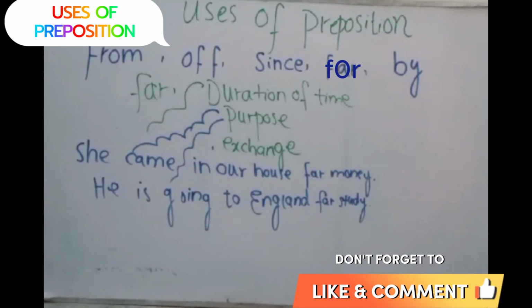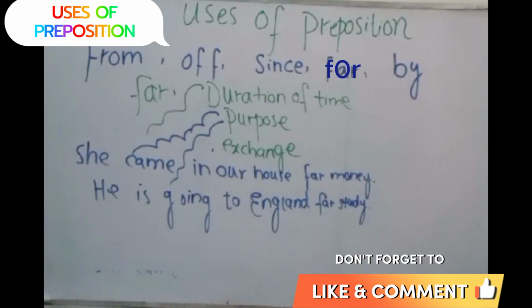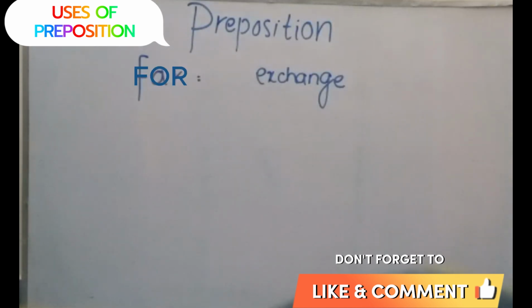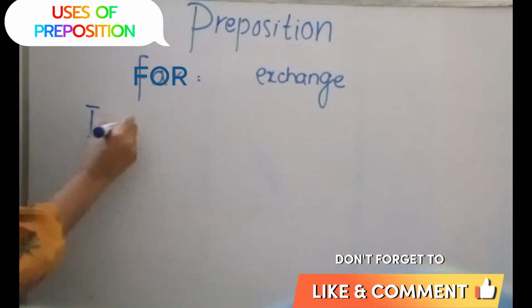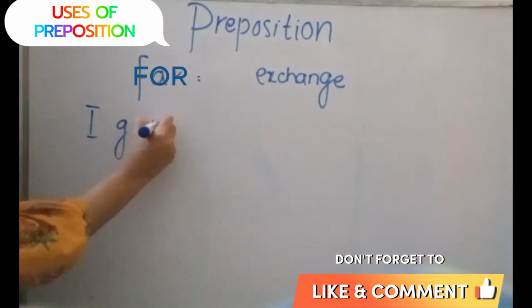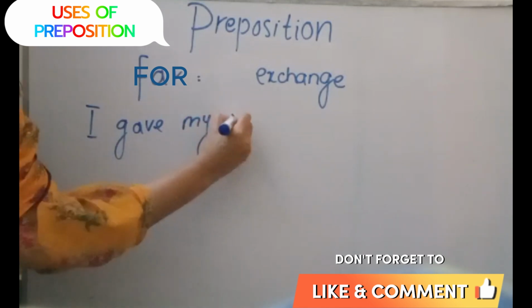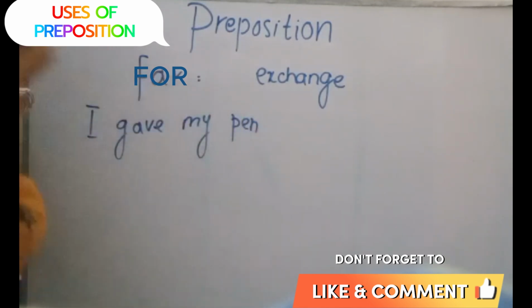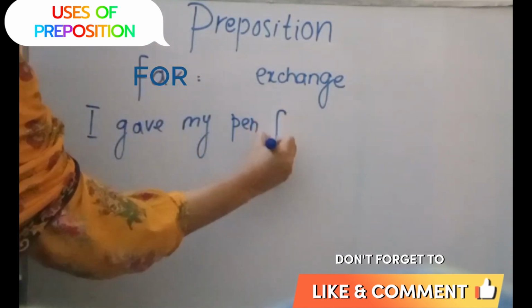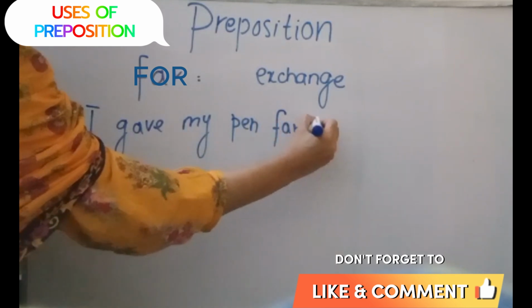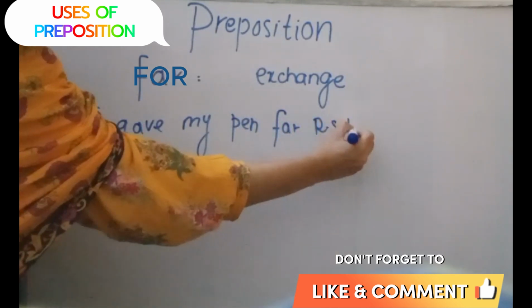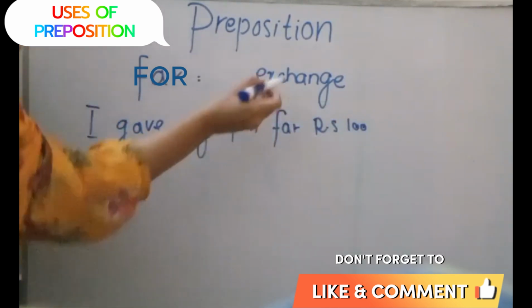Now I am going to tell you about "for" in exchange. For exchange: I gave my pen for Rs 100. You know, exchange.